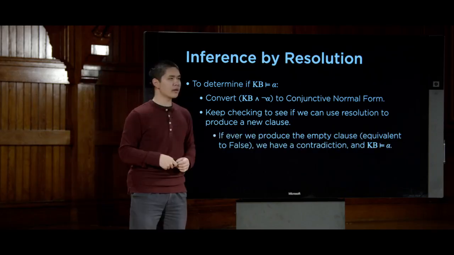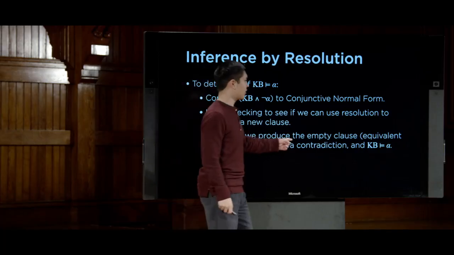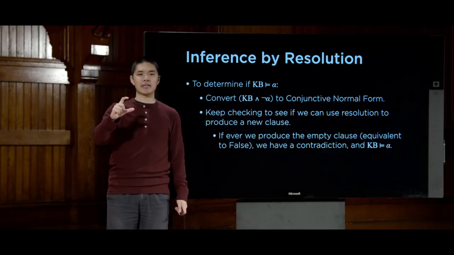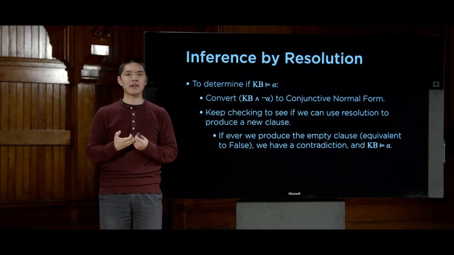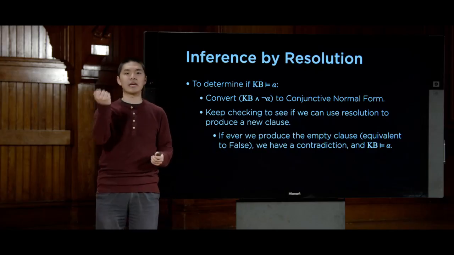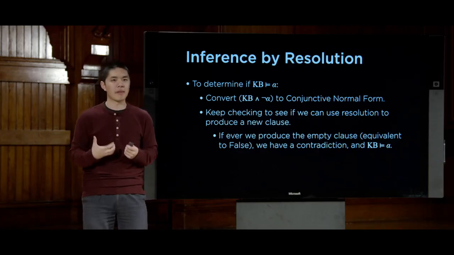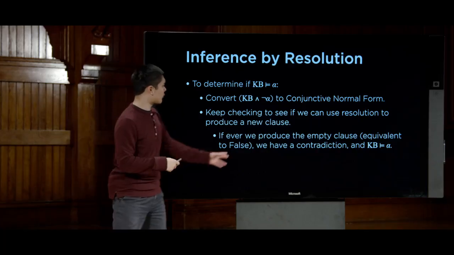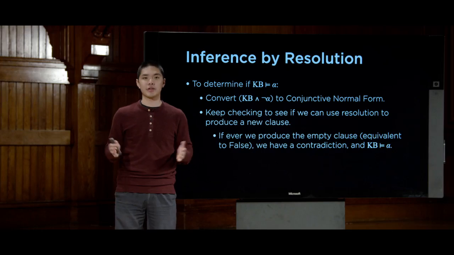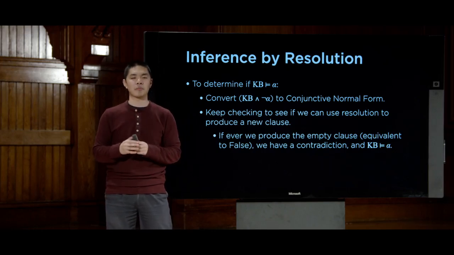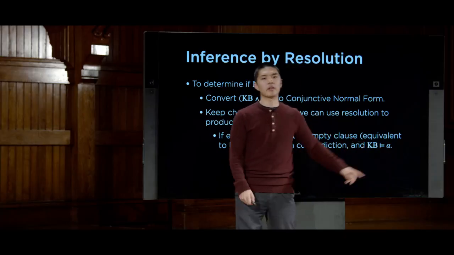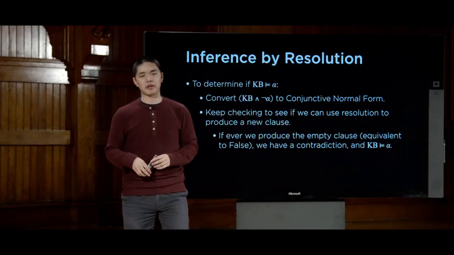Now, it just so may happen that eventually we may produce the empty clause, the clause we were talking about before. If I resolve P and not P together, that produces the empty clause. And the empty clause we know to be false, because we know that there's no way for both P and not P to be simultaneously true. So if ever we produce the empty clause, then we have a contradiction. And if we have a contradiction, that's exactly what we were trying to do in a proof by contradiction. If we have a contradiction, then we know that our knowledge base must entail this query alpha. We know that alpha must be true.